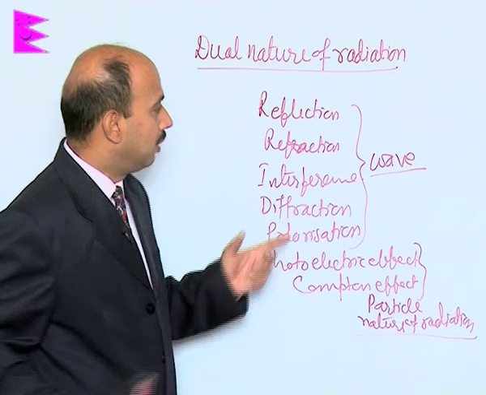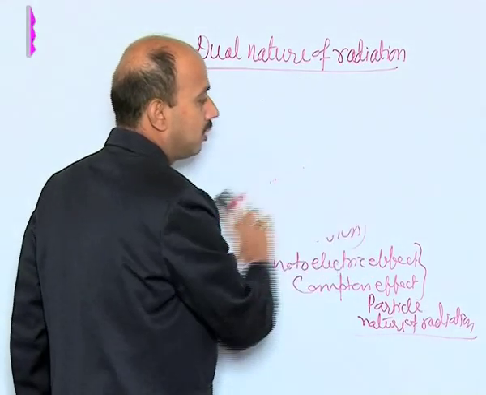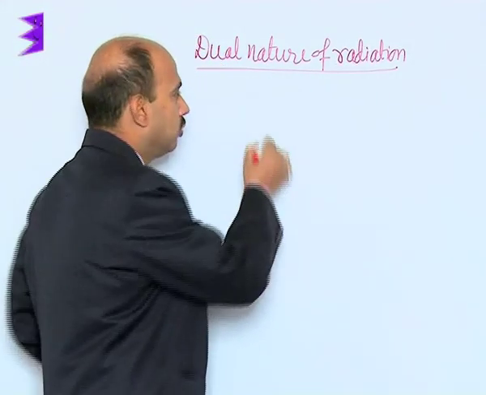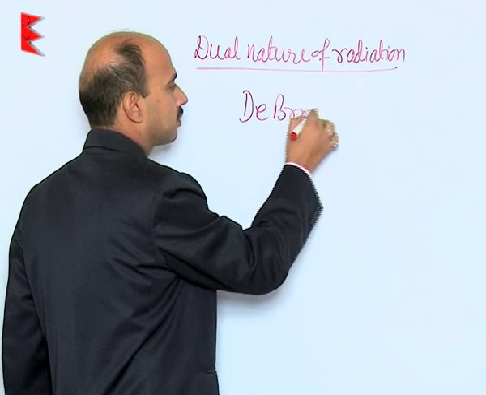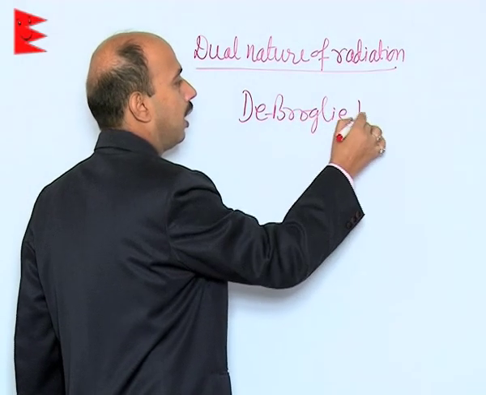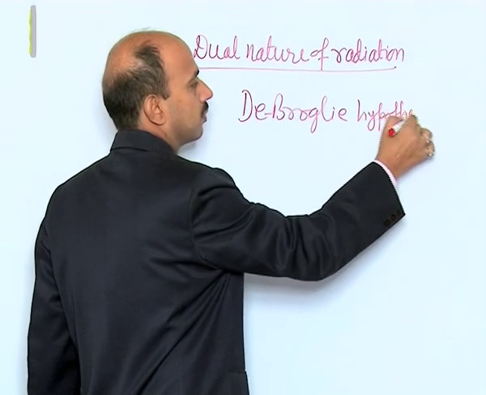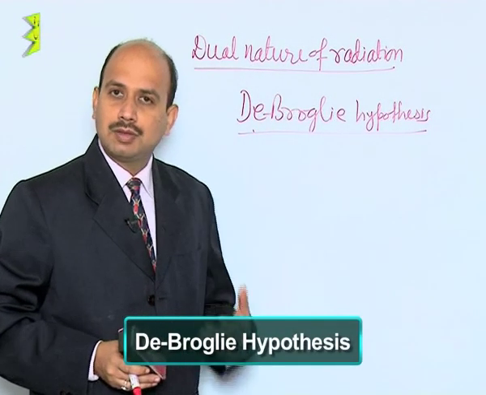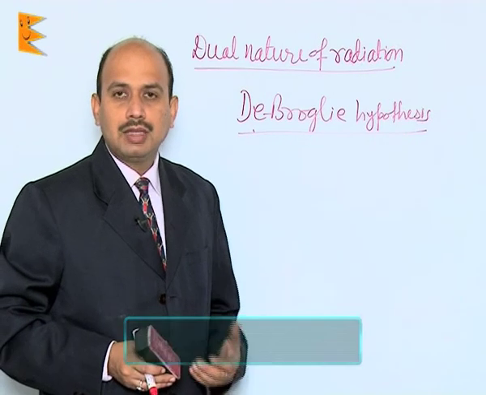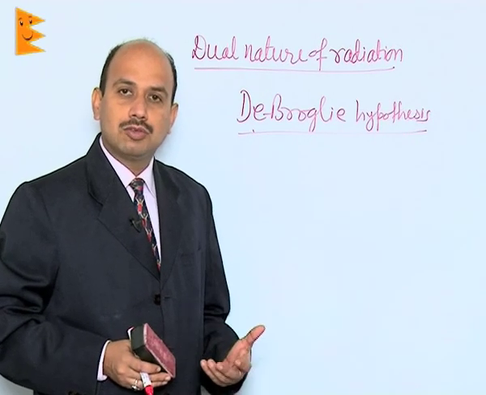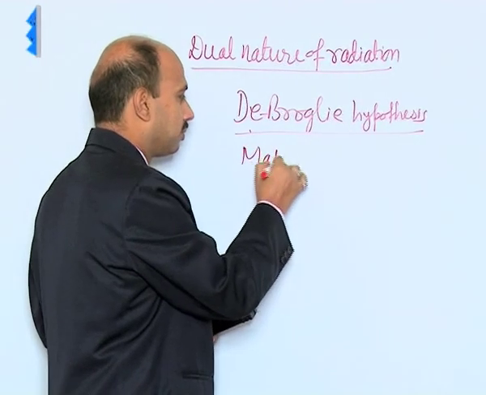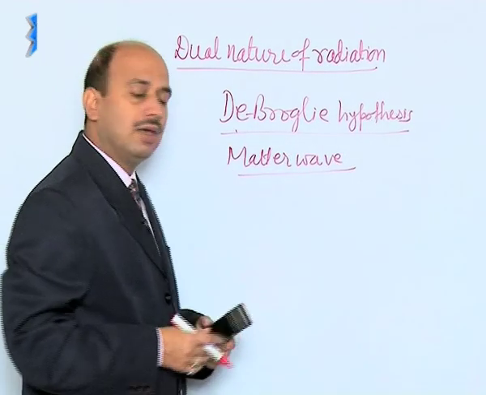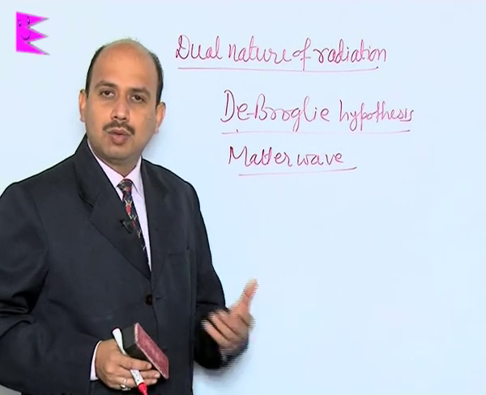Now, see here another point. This dual nature of light or radiation was explained by de Broglie. So, there is the de Broglie hypothesis. According to the de Broglie hypothesis, any moving particle behaves as a particle as well as a wave, and the waves associated with the moving particles are known as matter waves. So, we can say any moving particle can behave as a wave.